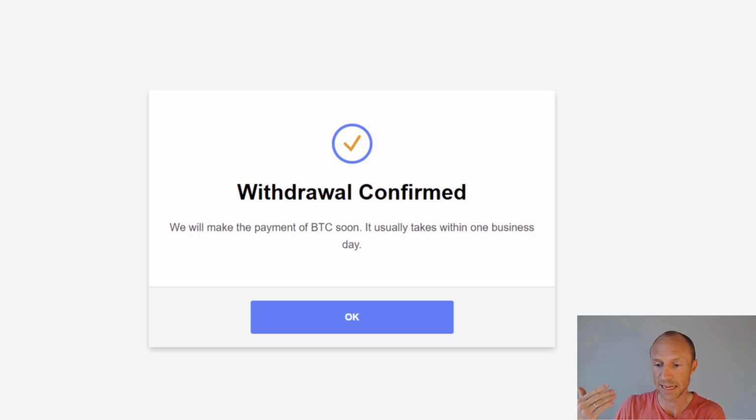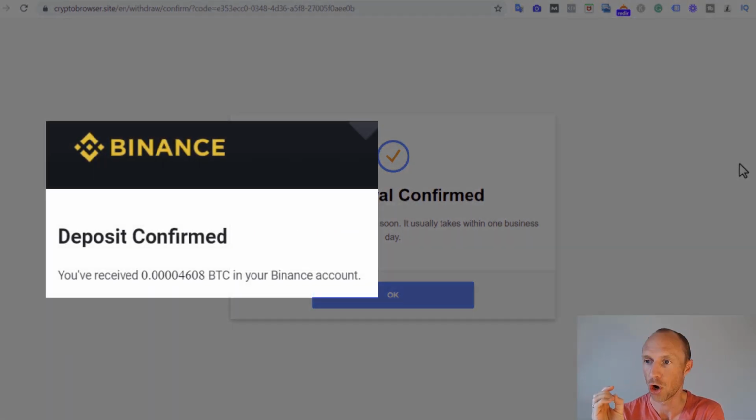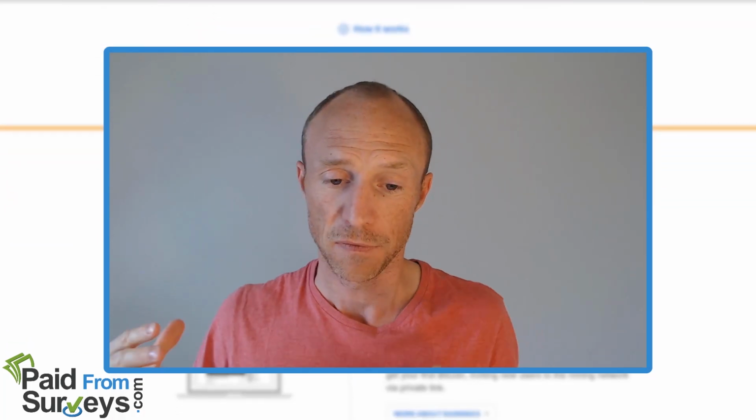So as you can see, it is actually really easy, but on the screen here I will also leave a screenshot of the email I will end up getting from Binance that confirms that the money actually did go into my Binance account, so you can see that CryptoTab actually does pay, and there I will also write exactly how long it took before the Bitcoin actually went into my Binance account. So as you can see, CryptoTab Browser actually does pay, and it does pay fairly quickly. So if you have been worried about that, you do not have to worry. You will actually get paid.